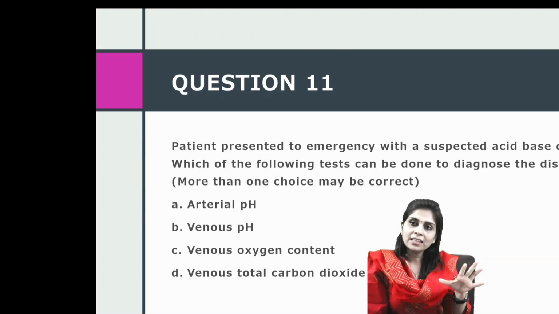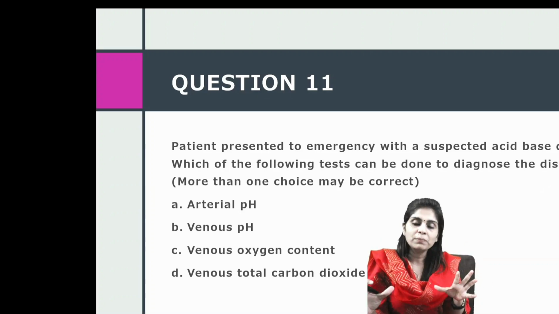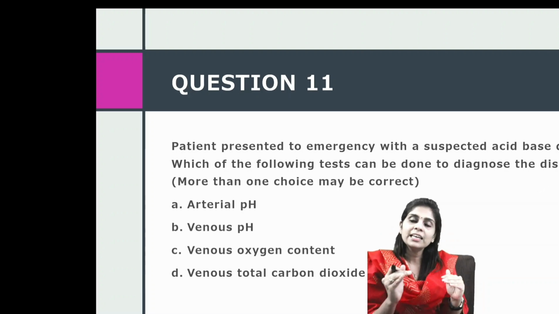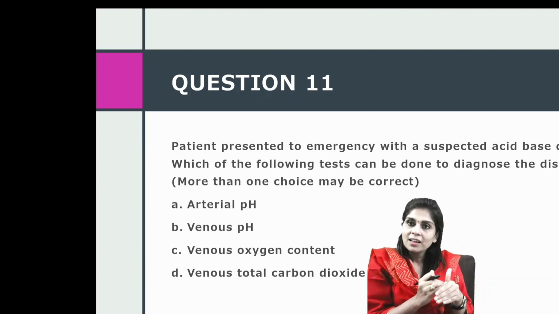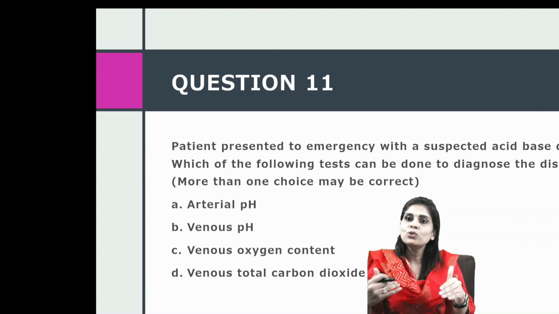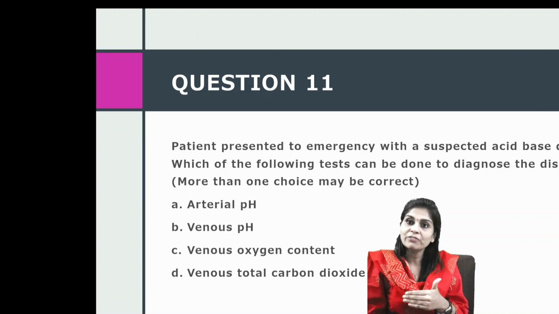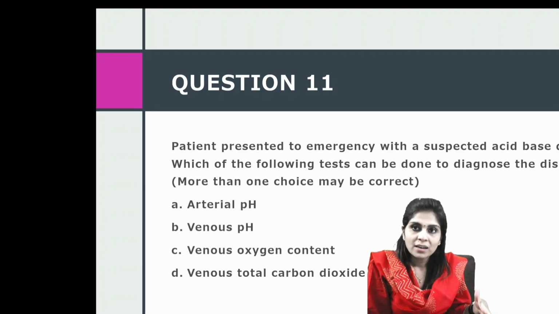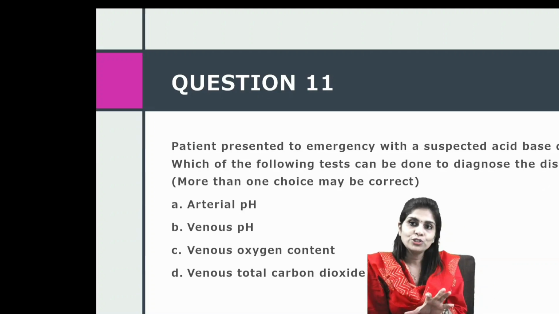Be it an arterial blood sample or a venous blood sample, just looking at the pH will not tell you anything, because many a time pH might look normal, but when bicarbonate and PCO2 are affected, it means the person is suffering from an acid-base disorder, because in mixed acid-base disorders, pH manages to remain normal. So these are the facts which you should have in mind.